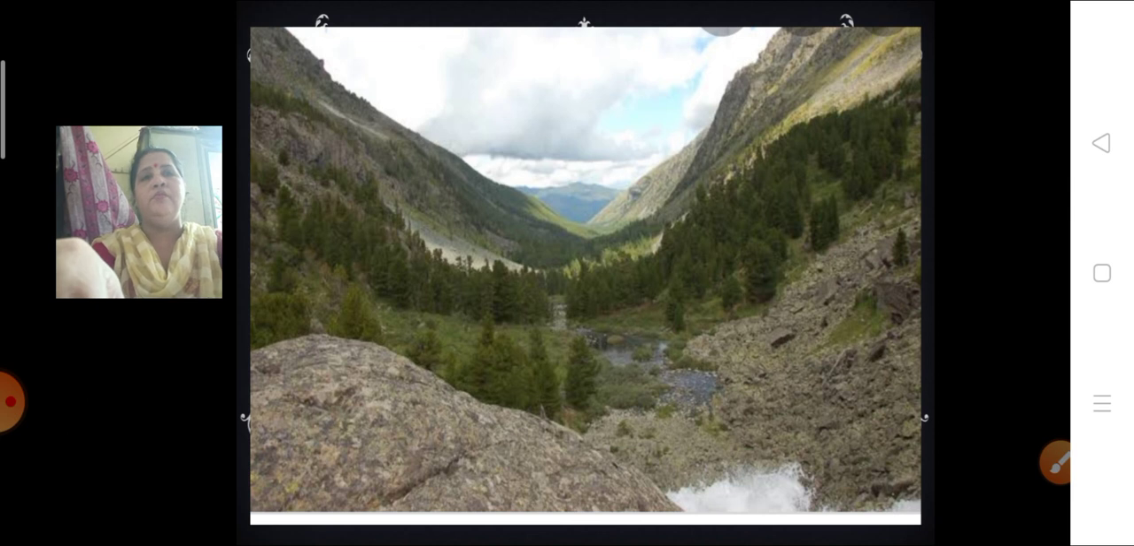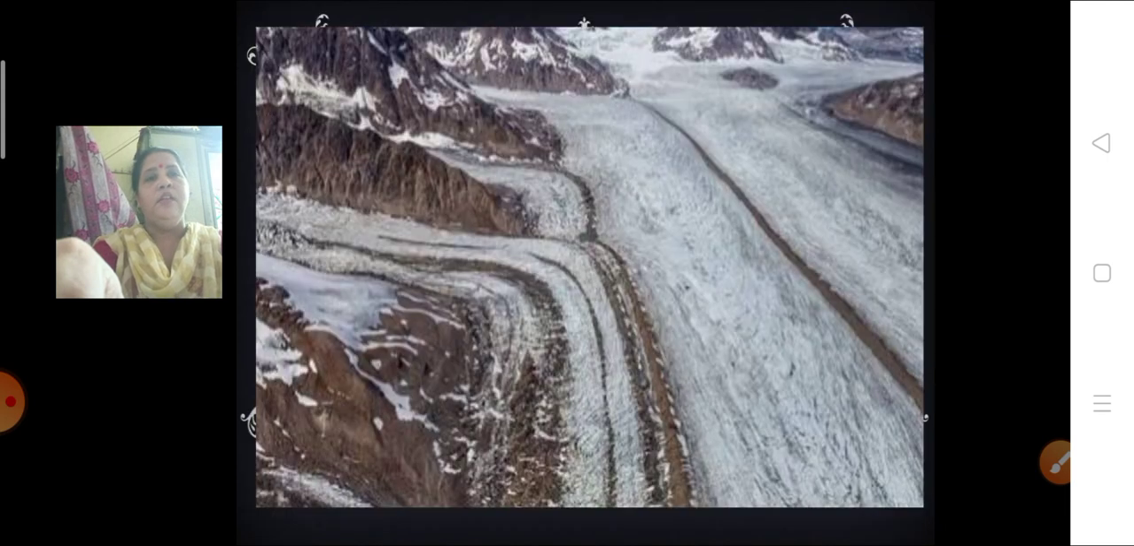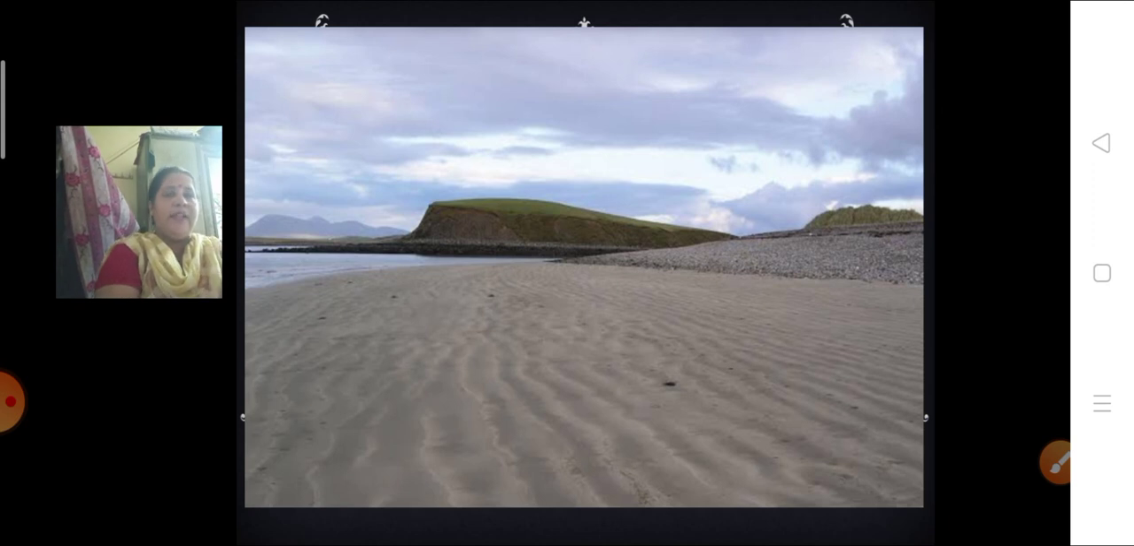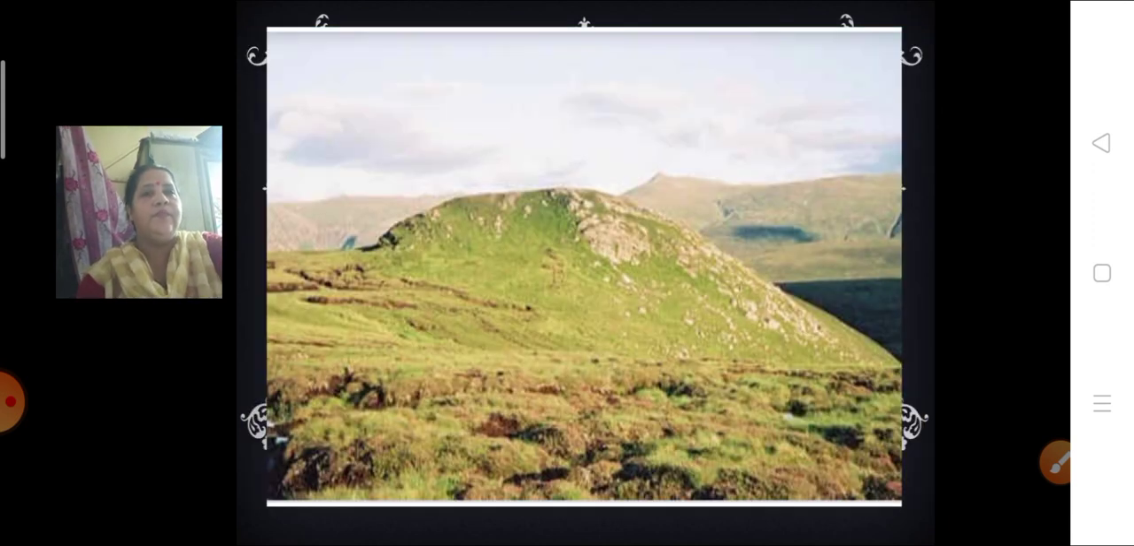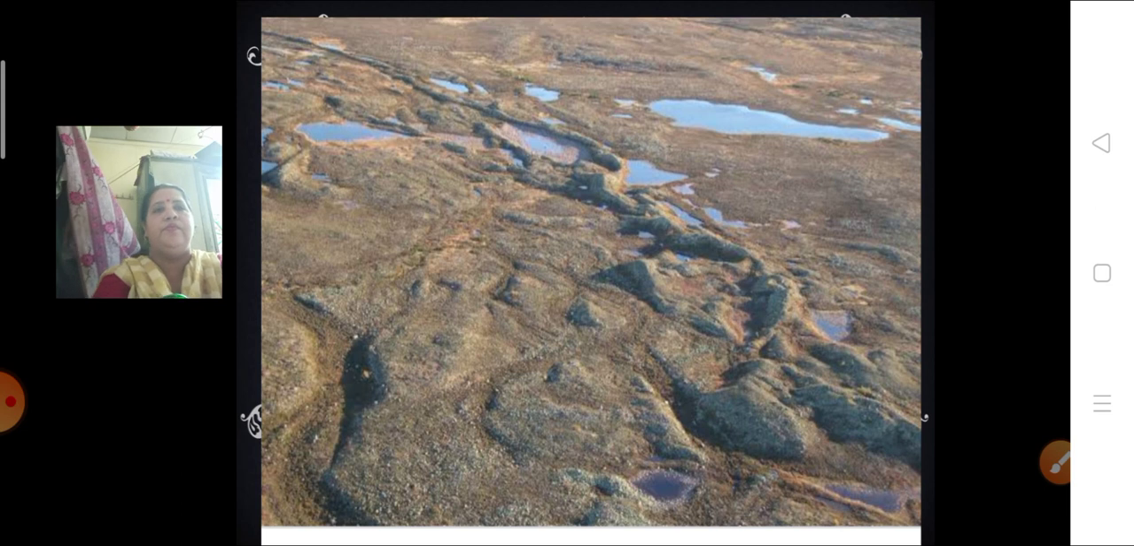You can see over here, those are the U-shaped valleys. The rivers form the V-shaped valley; these are the U-shaped valleys. And this is called the hanging valley. Then these are called the lateral and medial moraines. What are these called? These are called drumlins. This is roche moutonnée, or sheepback. You can see it is looking like a sheepback. What are these? These are eskers.